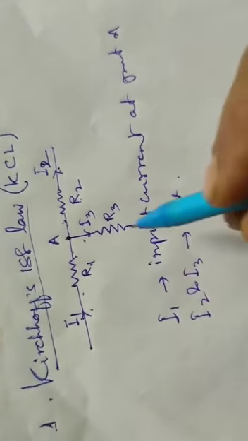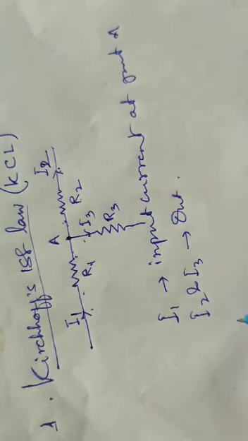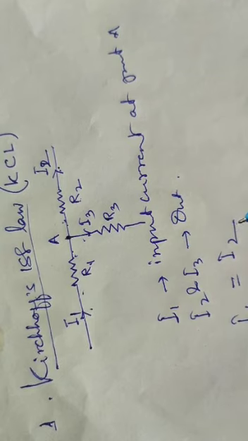Before connecting R3, I1 is equal to I2. Input current is equal to output current. We can assume like that.